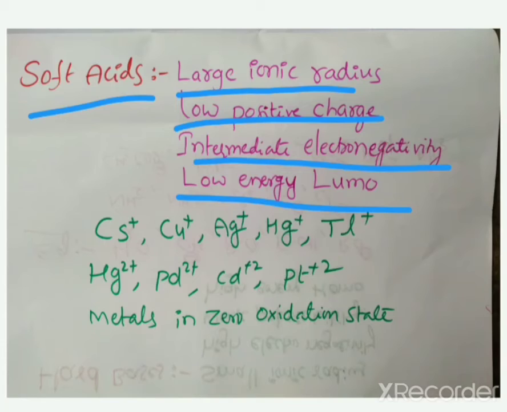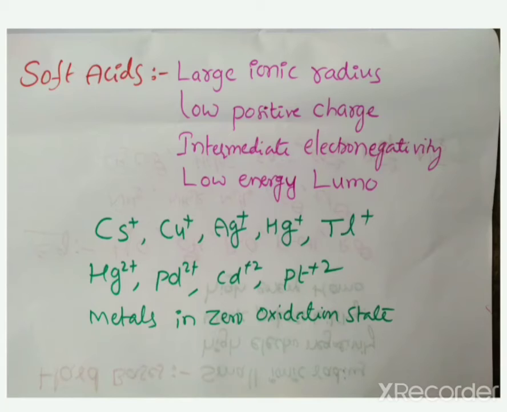Hard acids have high energy LUMO; soft have low energy LUMO. H is for high energy. It is only for understanding.